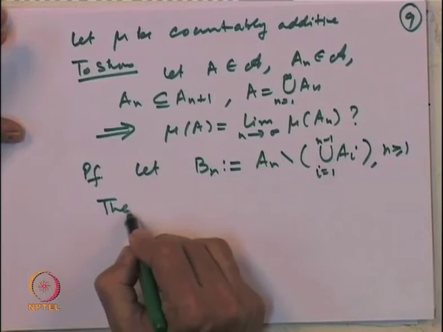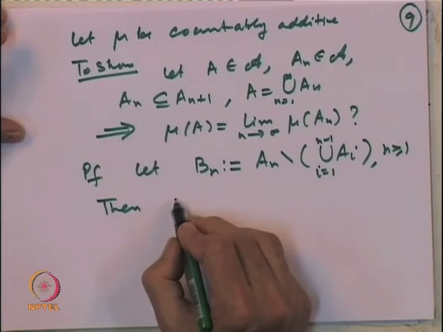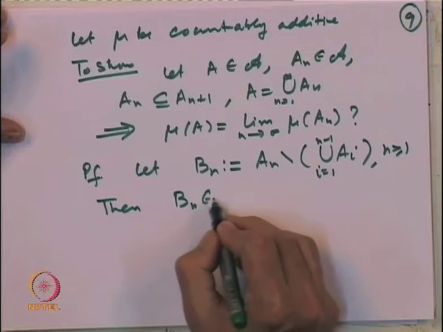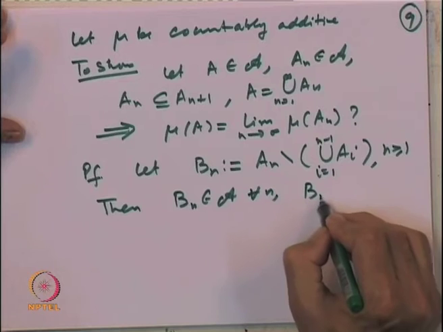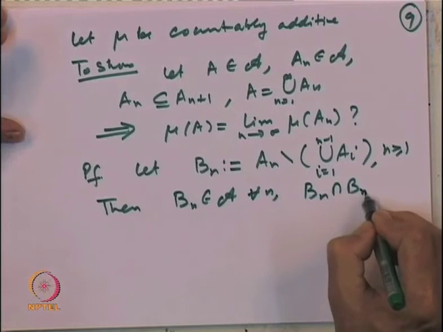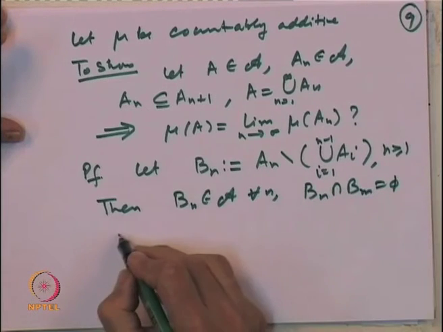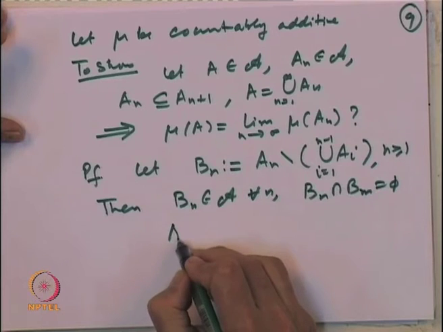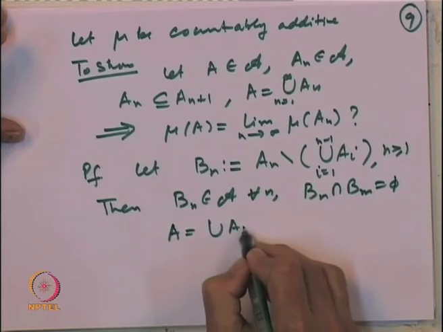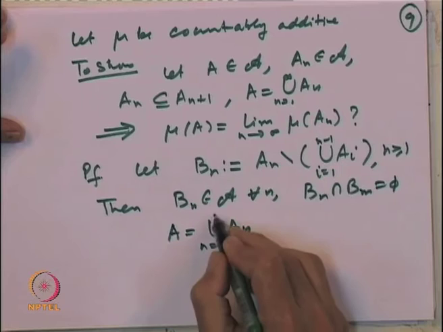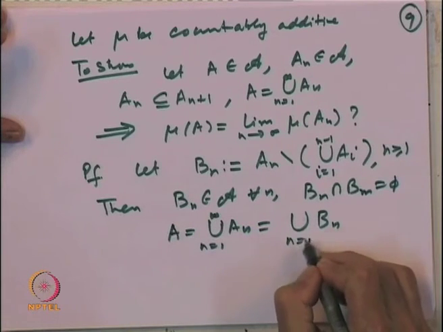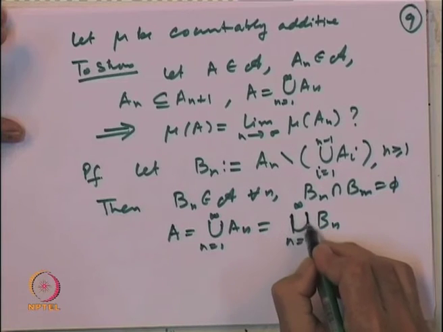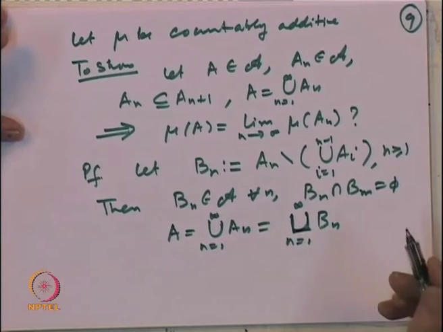Then as observed earlier, each B n belongs to the algebra, the B n's are disjoint, and A, which is the union of A n's, is also equal to the union of B n's. Of course, this is a disjoint union.